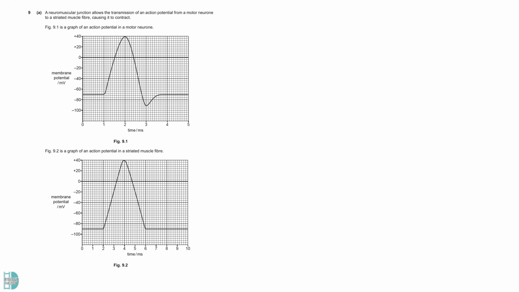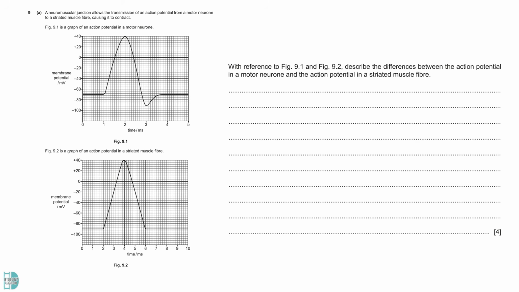In question 9a, we have a graph of action potential in a motor neuron and a graph of action potential in a striated muscle fiber. With reference to figure 9.1 and 9.2, describe the differences between the action potential in a motor neuron and the action potential in a striated muscle fiber. The first thing we can compare is the resting potential. It is higher in motor neuron. Quote in the values to get another mark.